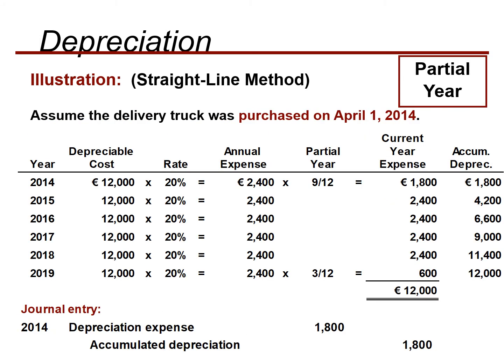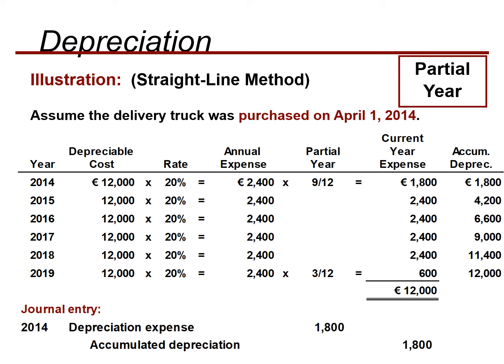Another aspect of depreciation in the straight line method is this: suppose we assume that the delivery truck was purchased somewhere in the year, for example on April 1st. April is the fourth month, so that means 9 months are from the year 2014 and 3 months are from the year 2019. So in this case we will deal with the question of partial year depreciation.